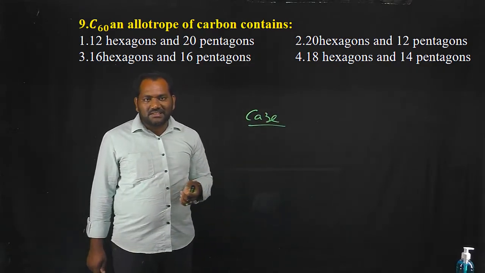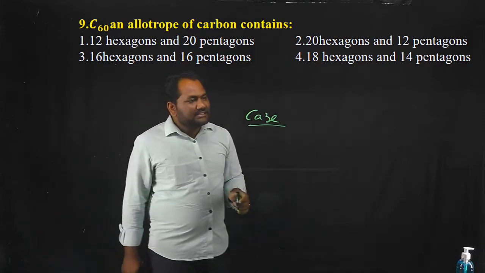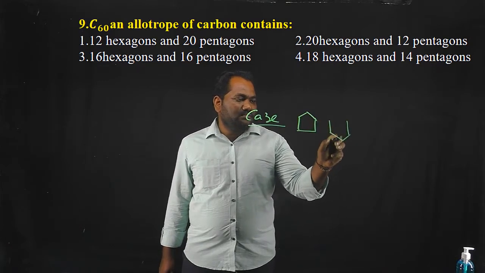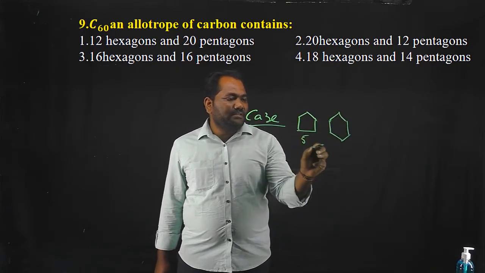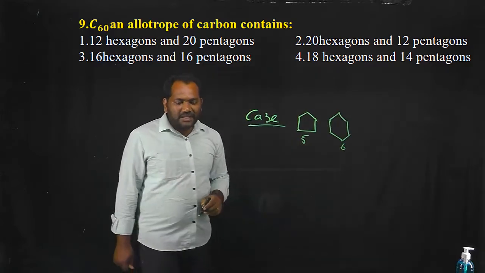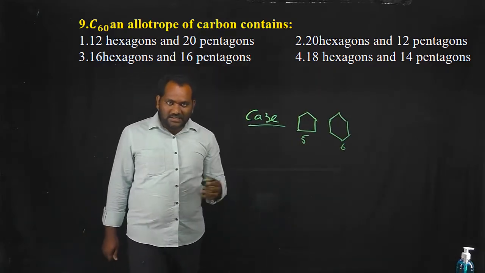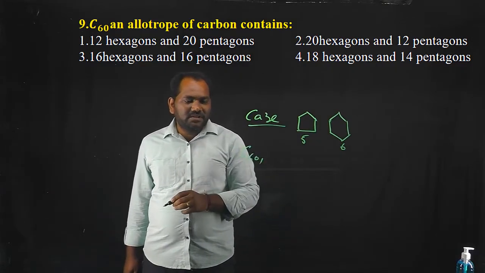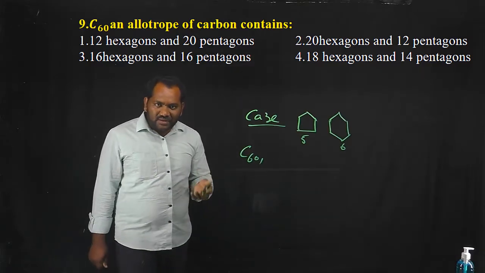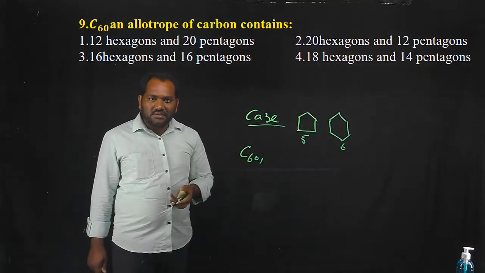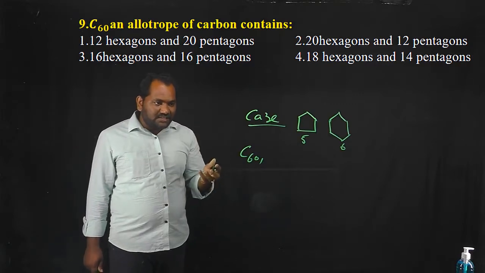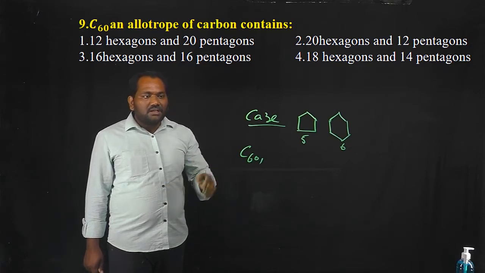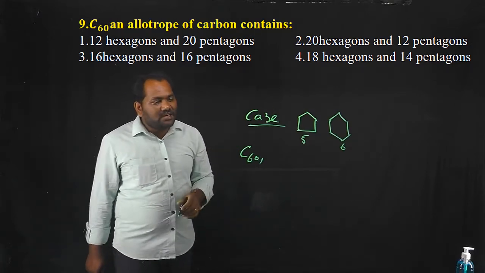Okay, cage-like structure. That fullerene contains 6-membered rings and 5-membered rings. This is the 5-membered ring and this is the 6-membered ring. Okay, there are so many types of fullerenes. The first observed fullerene is C60 fullerene. It was unfortunately identified during the preparation of carbon nanotubes. The shape of this structure looks like the dome designed by Buckminster Fuller. So, in honor of him, this is called fullerene.